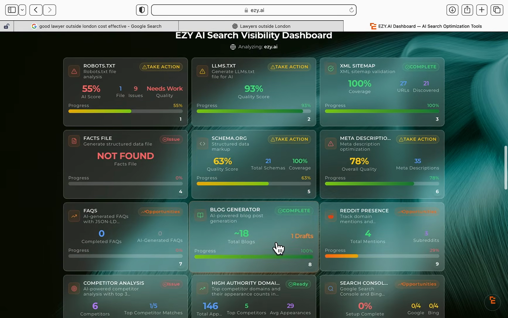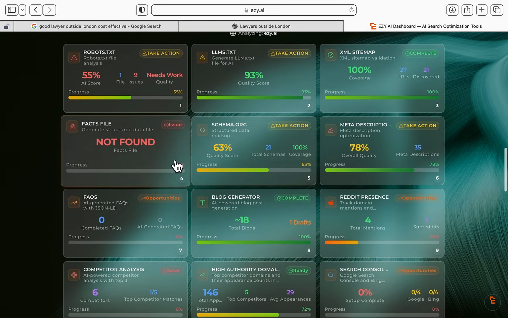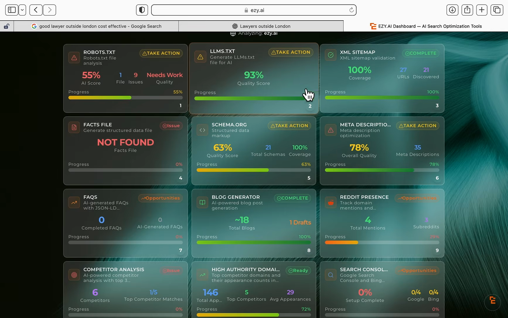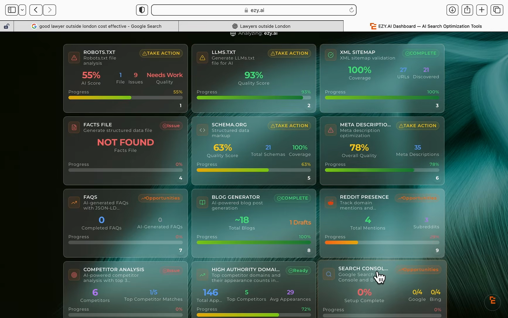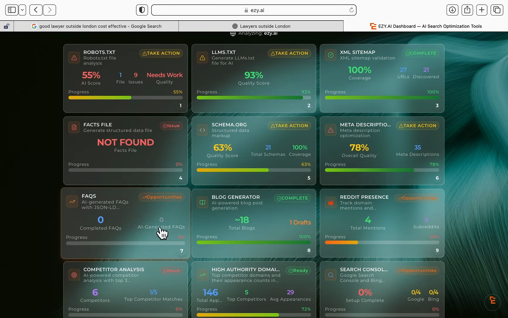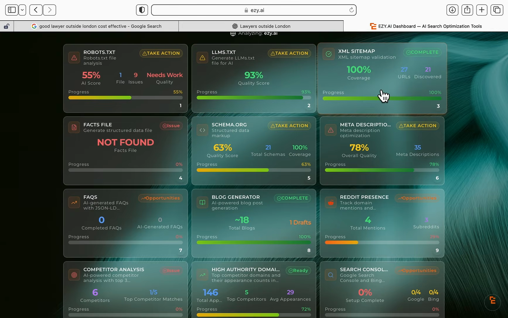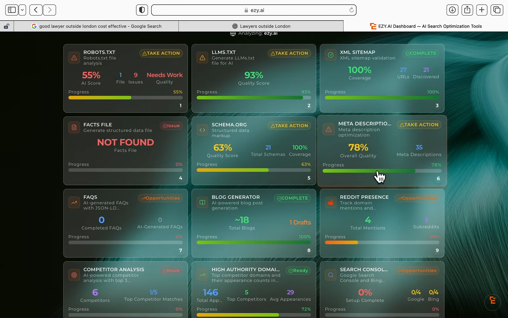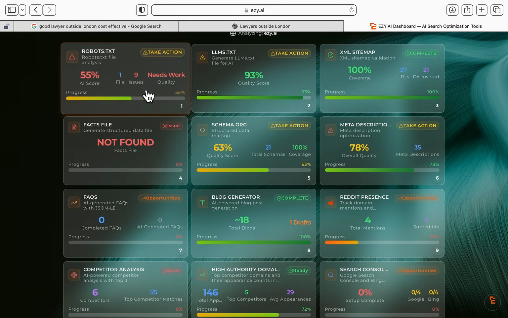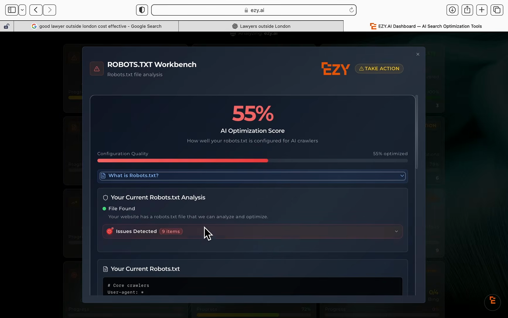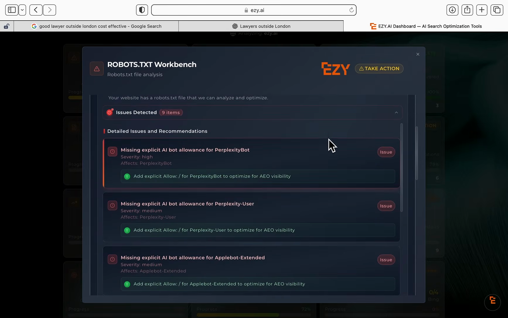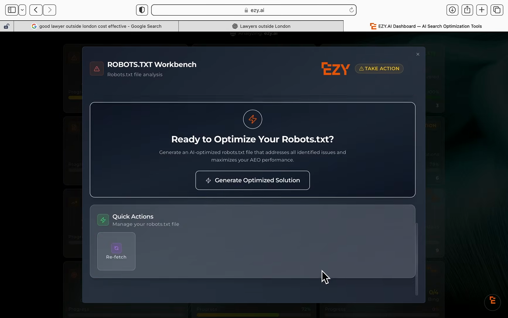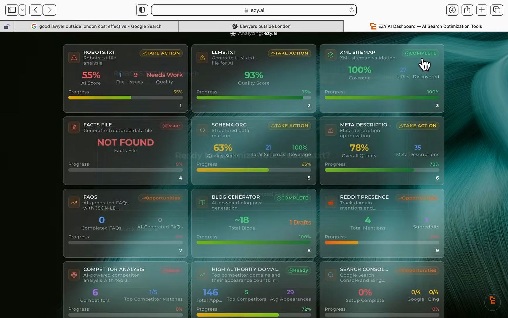Now, this is your Easy visibility dashboard. It's the first AEO, answer engine optimization, dashboard I've seen where every single piece of information is in one place that you can easily see. Now, all of these widgets need to be actioned. What you want is all of them green. We do have a lot more widgets on another version, but for example, let's have a look at your robots file, or our robots file. First of all, it detects all of the issues for you, and simply you just press generate optimize solution.